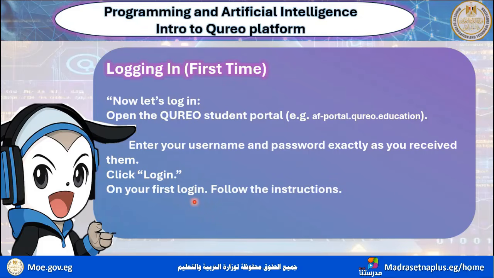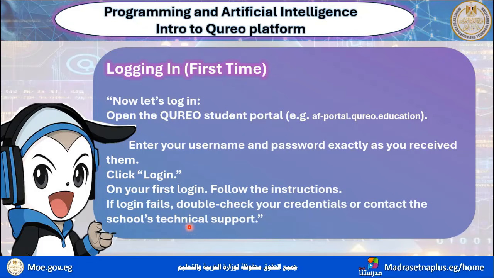On your first login, follow the instructions. If login fails, double check your credentials or contact the school's technical support. So you need to memorize your password in a correct way and write it in a correct way.